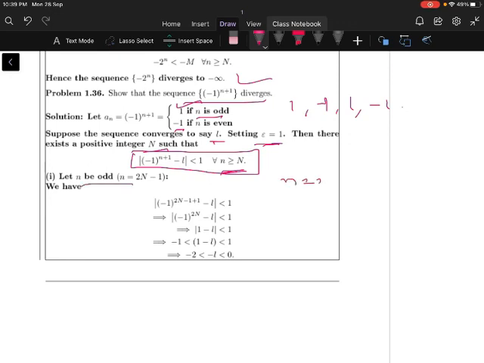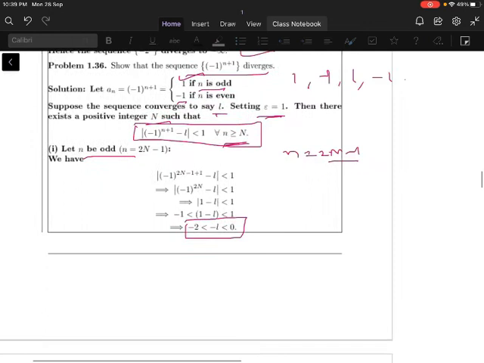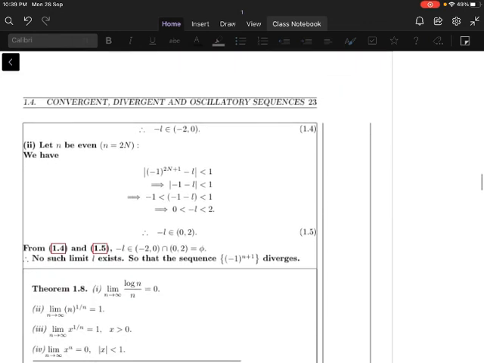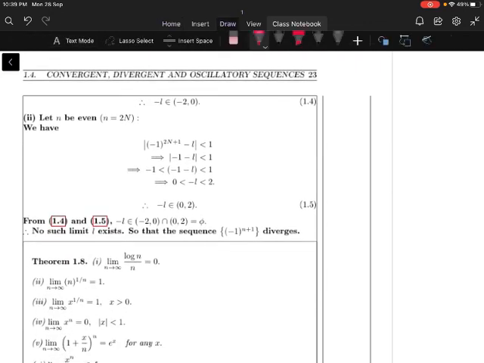Let n be odd here. Let us take n is equal to 2n minus 1. Then -1 to the power of 2n minus 1 plus 1 minus L is less than epsilon. So this implies -2 is less than minus L, which is less than 0, when n is odd.